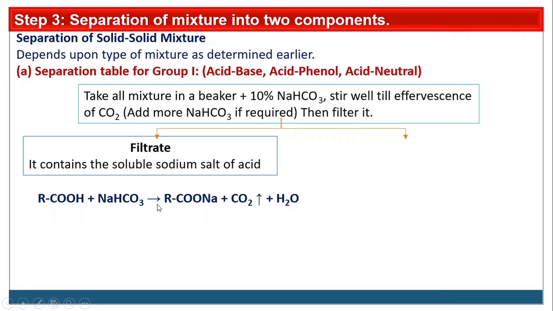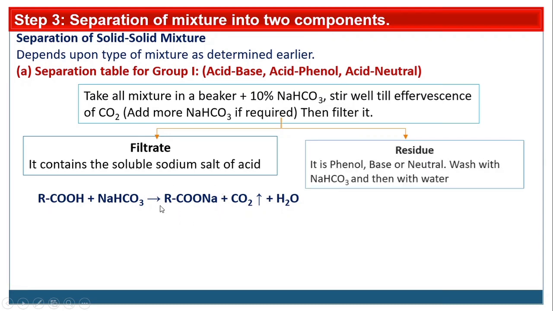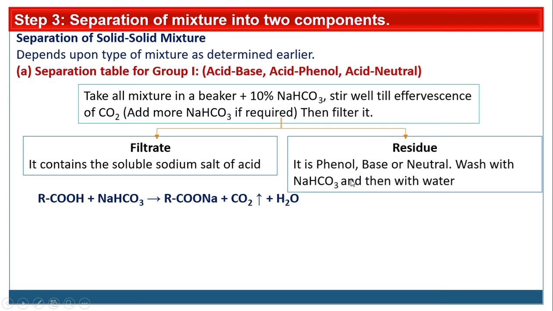So our filtrate contains sodium salt of carboxylic acid, and the residue may contain another component, either phenol, base or neutral. Wash with NaCO3 and then with water, so whatever trace amount of acid is there should be eliminated from this residue. So the pure form of another component is in our hand, that may be either phenol, base or neutral type.